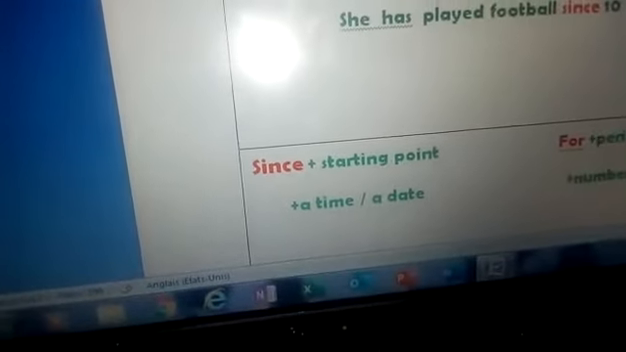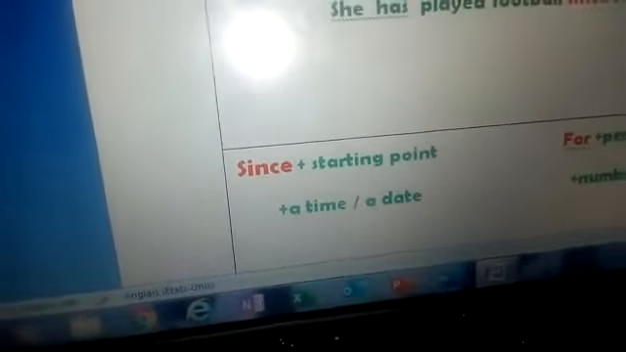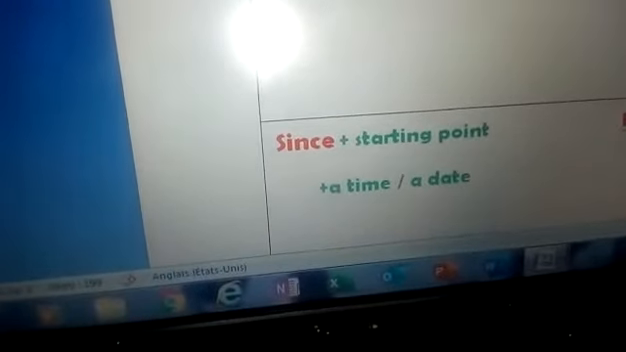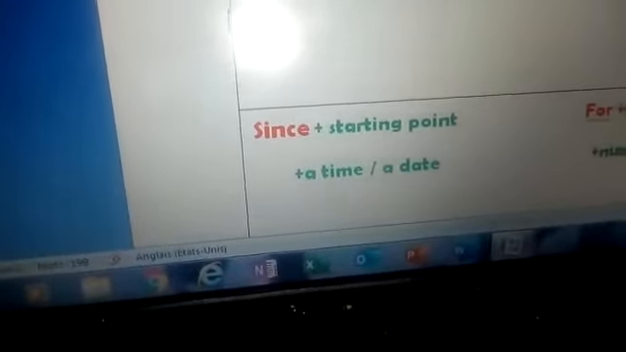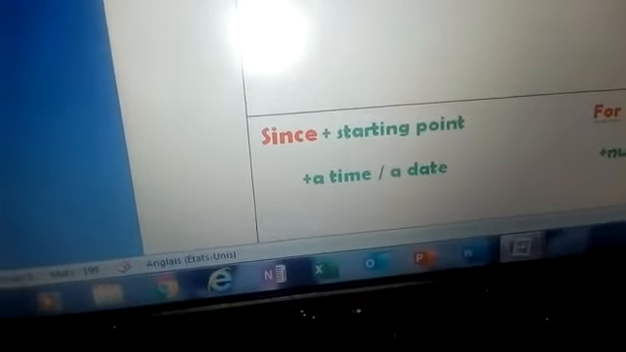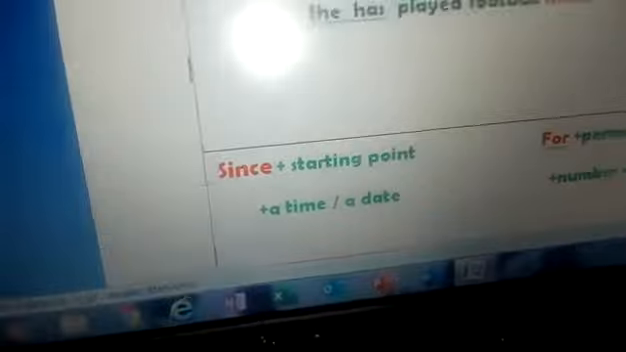Or I can precise the time, for example, since 10 o'clock, since 7 o'clock, since the morning, since the afternoon, since Wednesday, since Thursday, since December, since September. Okay, so I hope you have understood the lesson.